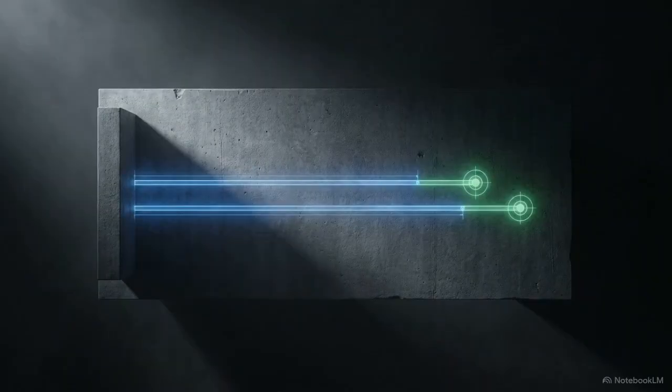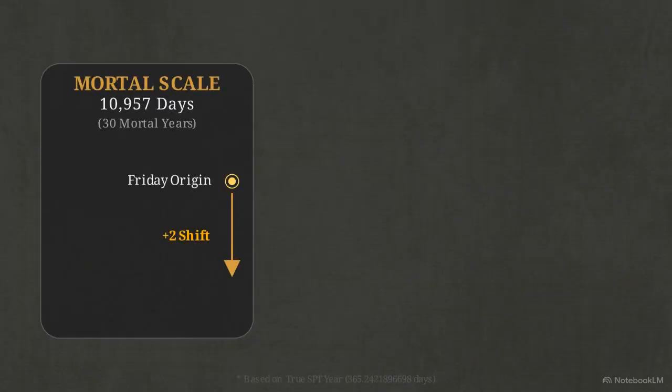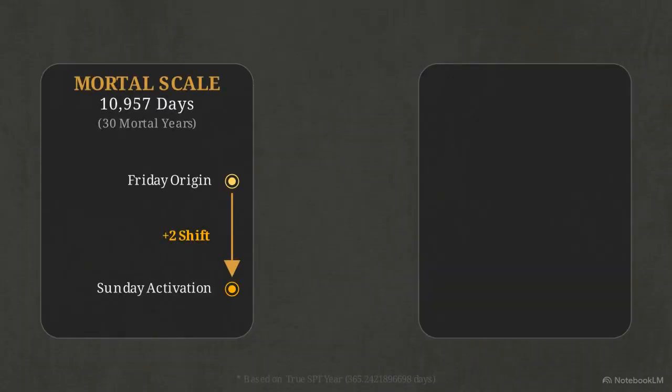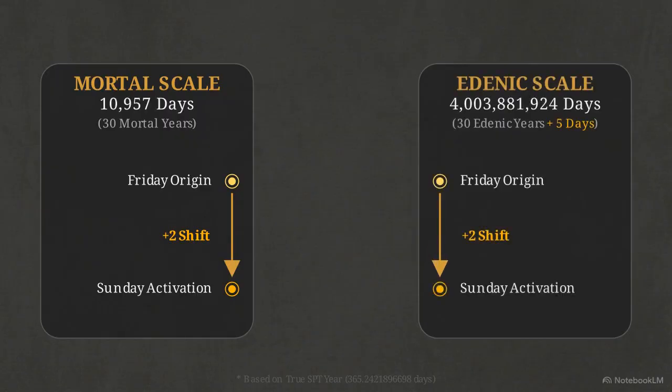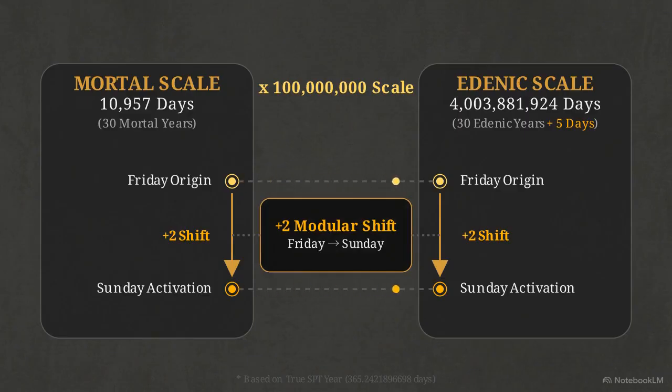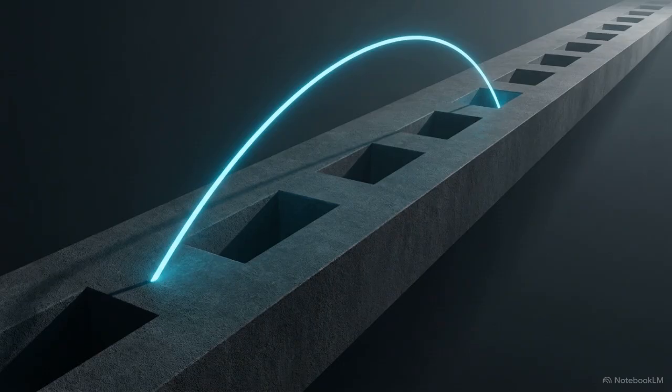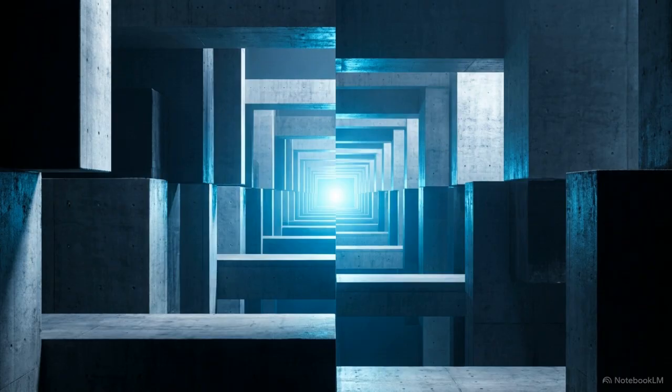We can now evaluate this result against the standard mortal timeline used elsewhere in the protocol. On the left, we have the 30-year mortal span of 10,957 days. On the right, the dilated Edenic scale. Though the scales differ by a factor of 100 million, the underlying mechanics are identical. Both spans bridge a Friday origin to a Sunday activation using the same +2 modular shift. The math indicates a self-similar pattern. The same Sunday signature found in the 60-generation genealogies is repeating here, at the scale of billions of days.